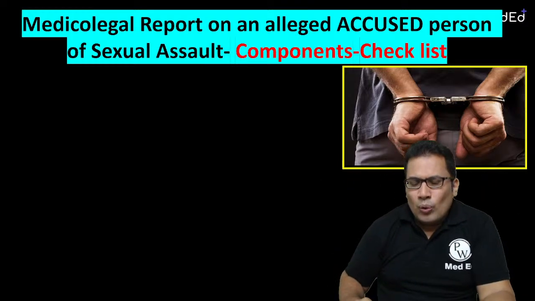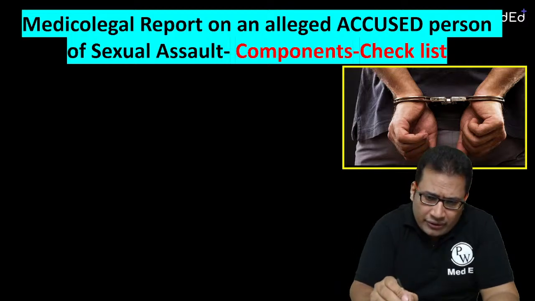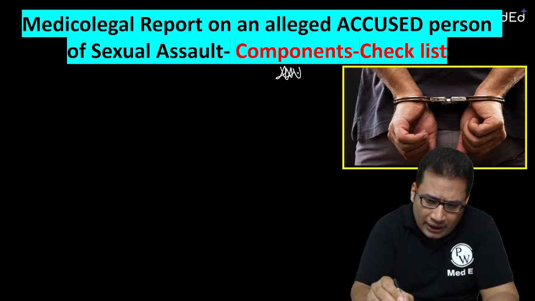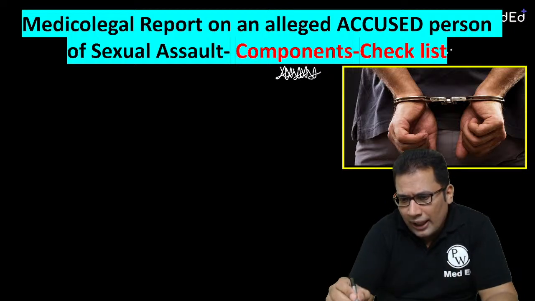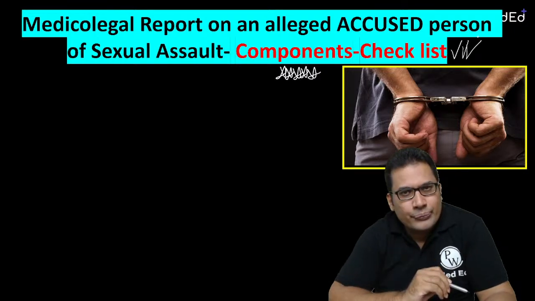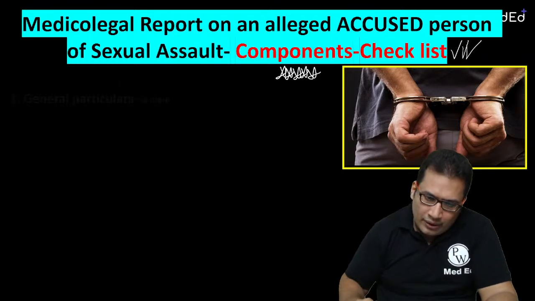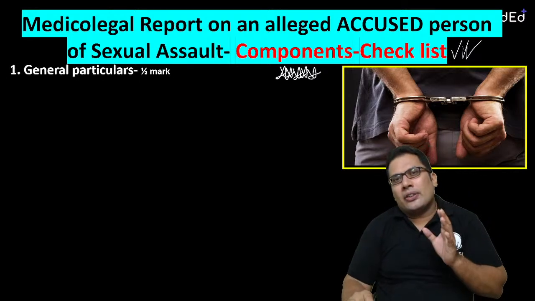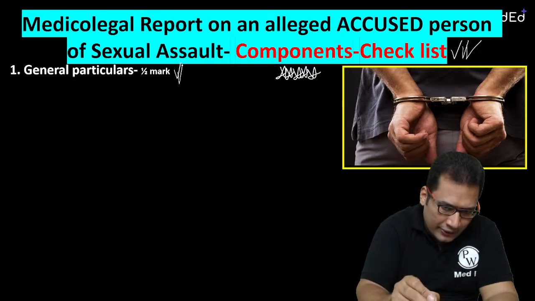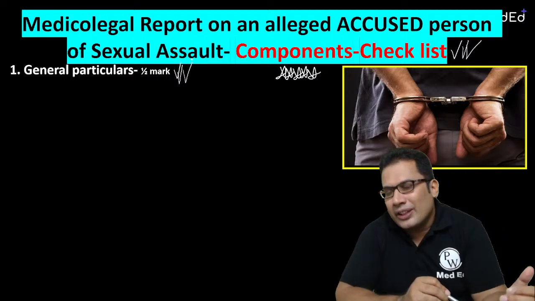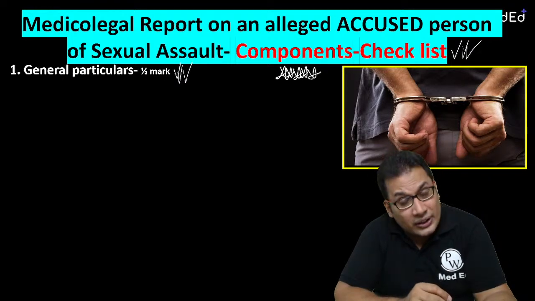What are the components of the certificate? That is given by the CBME curriculum, NMC, and the checklist. The first thing you need to write is general particulars: name, address, alleged history.